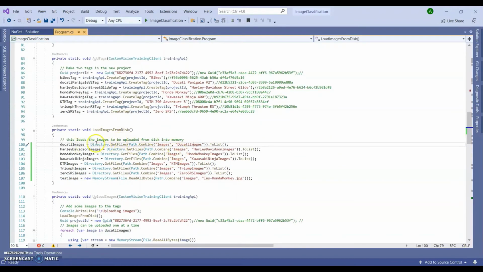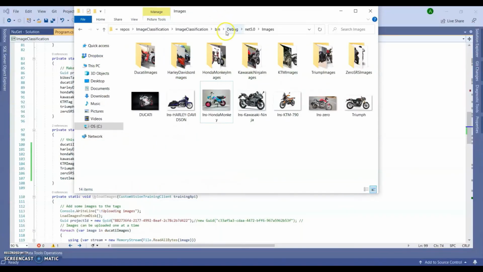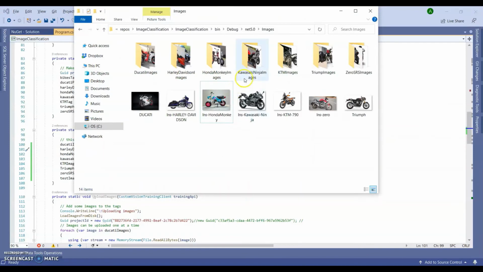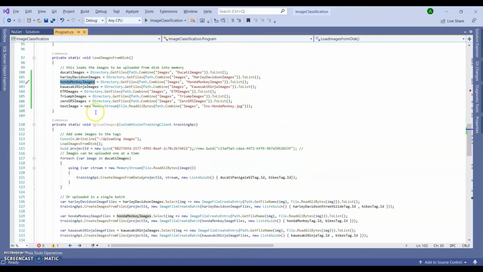Then I am passing all these folders which are in this location of the code. This code is fetching the images from these particular folders and passing all these images to these lists. After this, the next method was upload images.